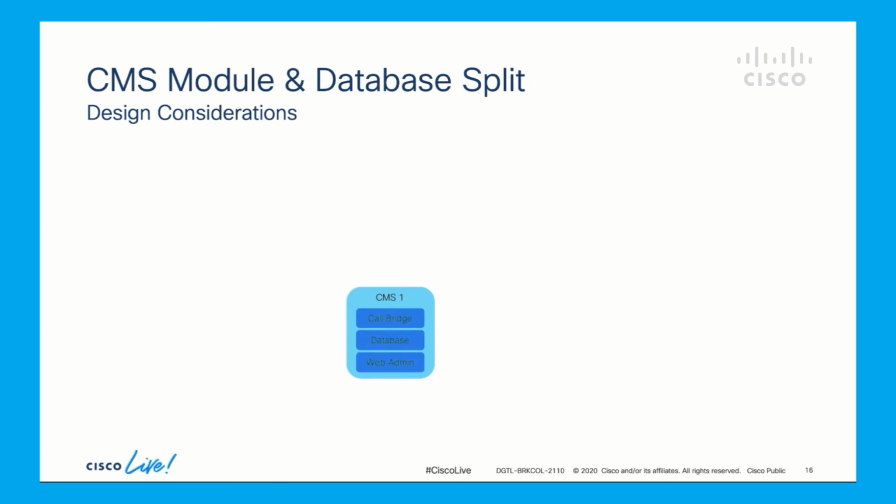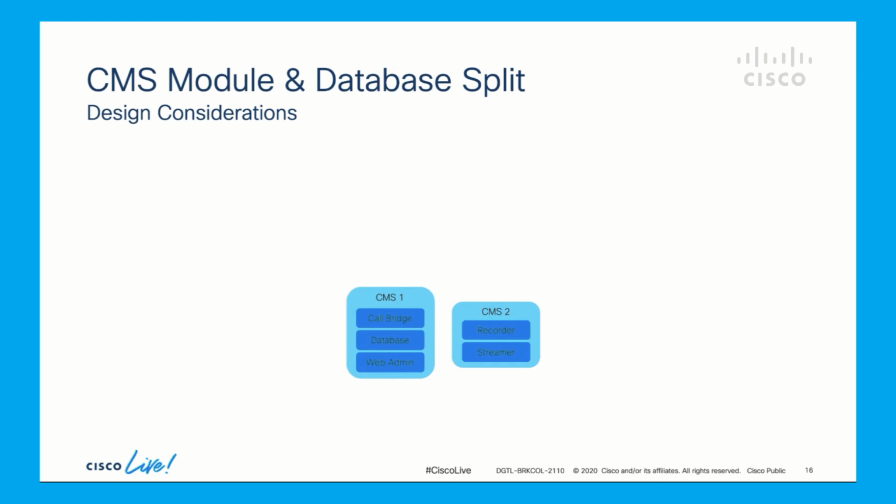Now I want to have a recording and streaming capability in my company. So I install another CMS server with only the recording and streaming modules. This CMS server doesn't need the web admin module as the configuration is done mainly on the call bridge module.